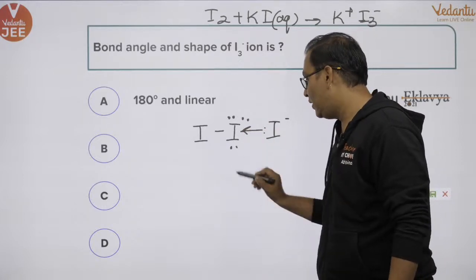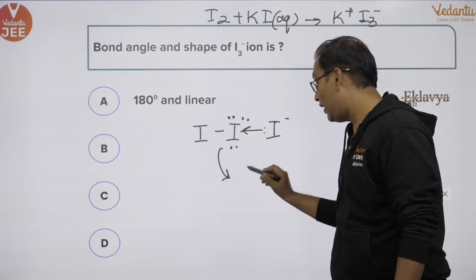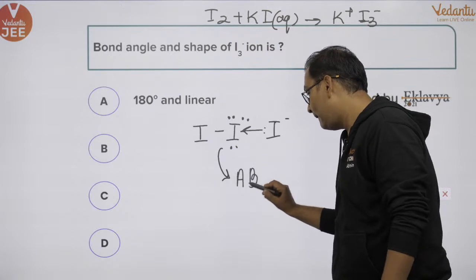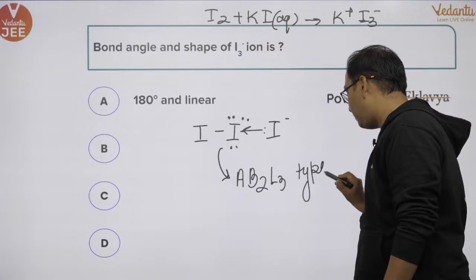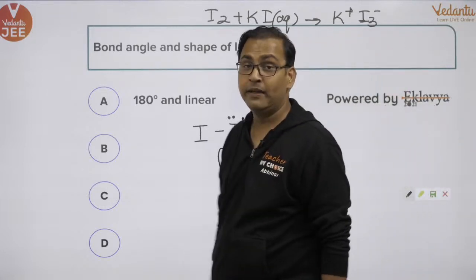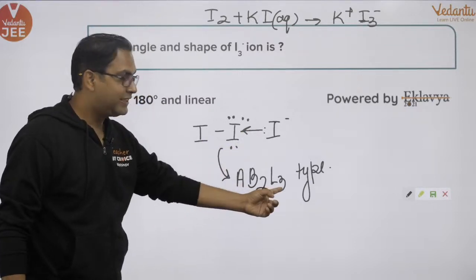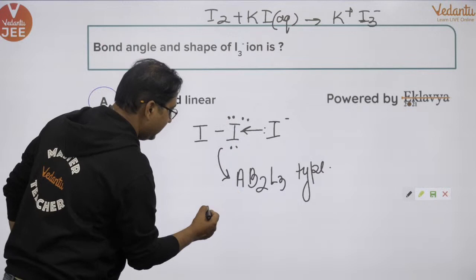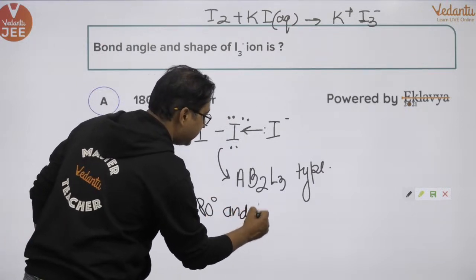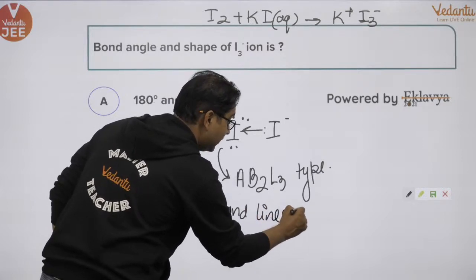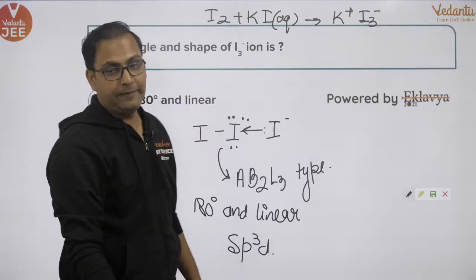This iodine becomes AB2L3 type. AB2L3 type means the central atom is represented as A, it has 2 bond pairs and 3 lone pairs. So the bond angle automatically becomes 180 degree and the shape is linear. And just in case you want to know, the hybridization is sp3d.